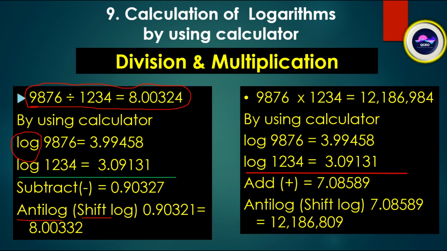Anti-log, that is shift log, of 7.08589 will be nearly 12186809. By using the log function we can calculate division and multiplication.